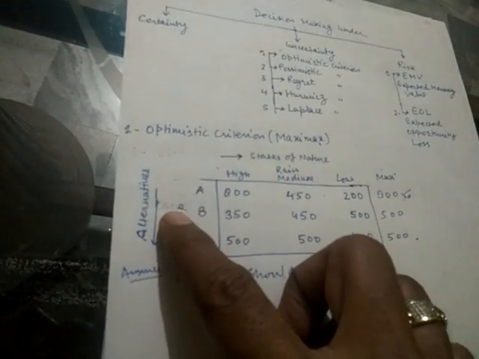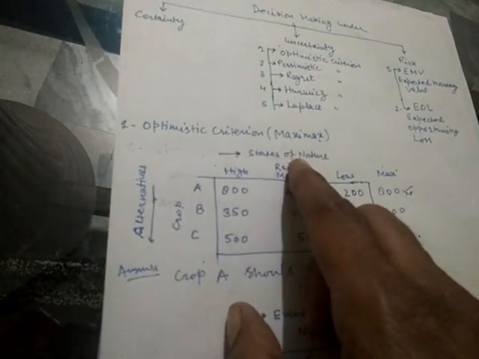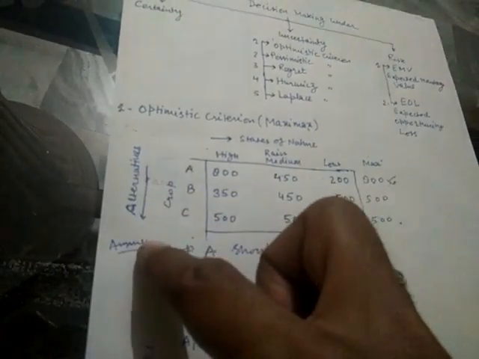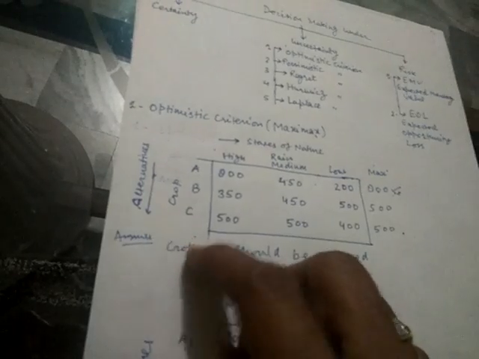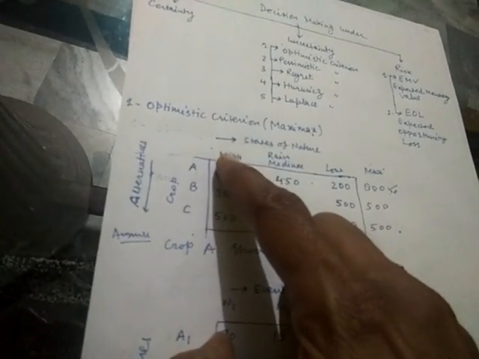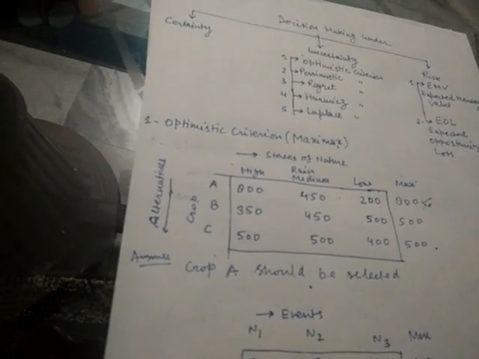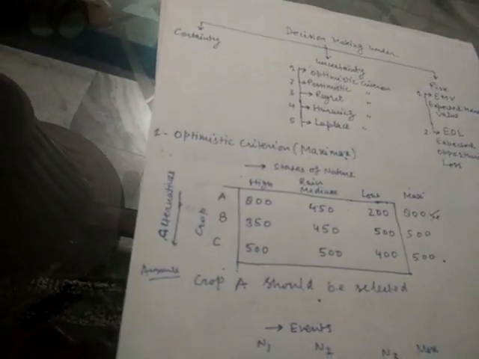You can write alternatives this side and states of nature this side. Or, because you know the methodology, if alternatives are written here and states of nature here, you can write the maximum here, and here the maximum value, and the maximum of the maximum. I think I tried my best to make it clear.